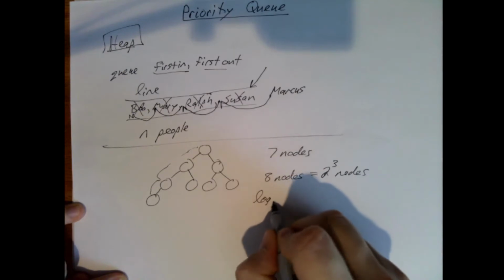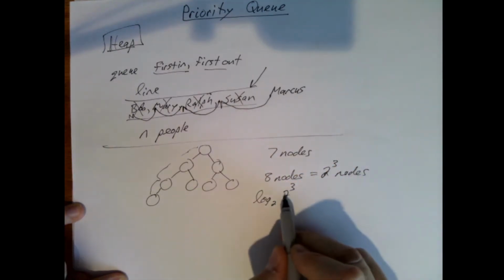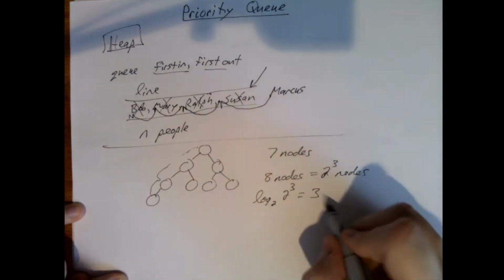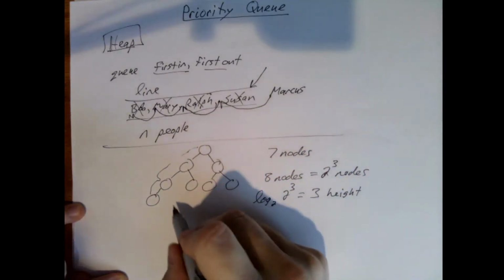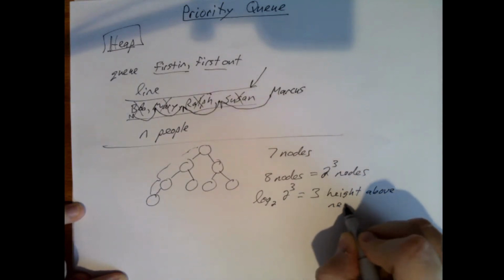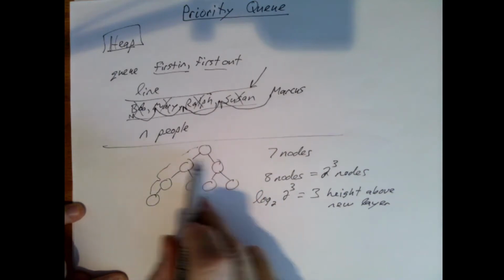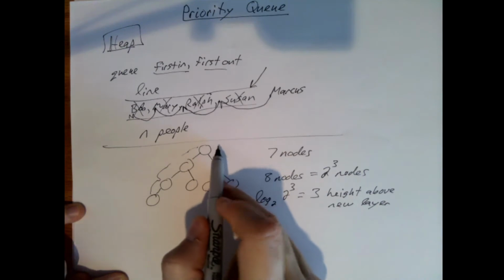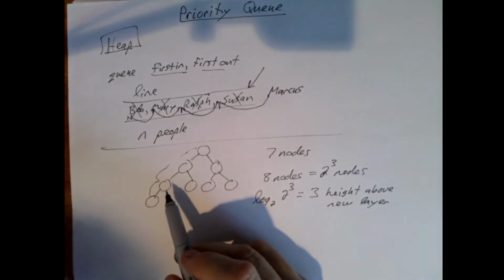Well, the log base 2 of 2 cubed is 3, which is the height, or at least the height above this last layer. So instead of having to talk to all 7 people, he at most has to talk with 3 people. And obviously, as the tree gets taller and taller, this becomes more and more efficient.